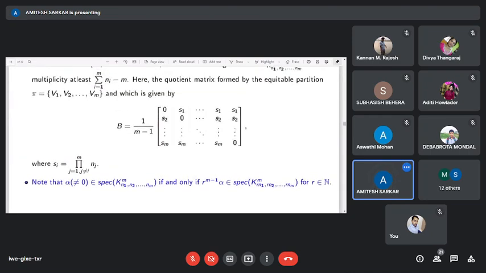The quotient matrix can be written as follows. From this matrix, we can see that a non-zero number alpha is an eigenvalue of the complete M uniform M-partite hypergraph K_m(n1, n2, ..., nm) if and only if r to the power m minus 1 times alpha is an eigenvalue of the corresponding quotient matrix of K_m(rn1, rn2, ..., rnm).